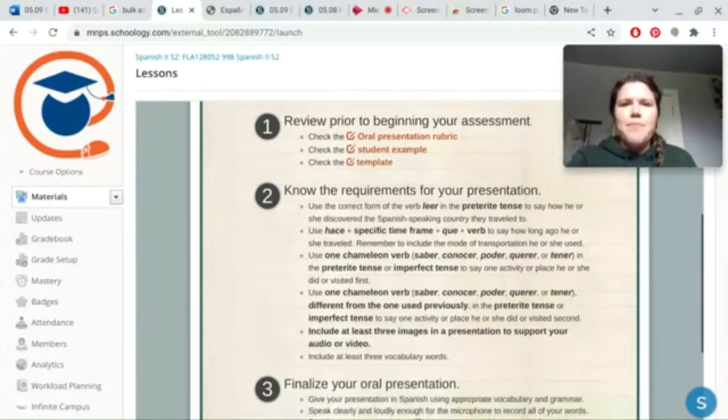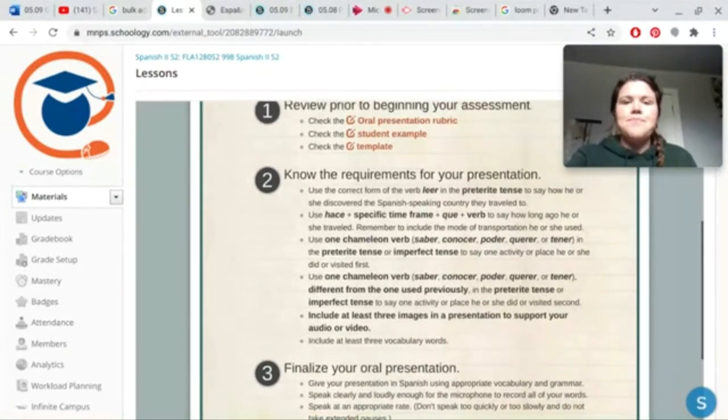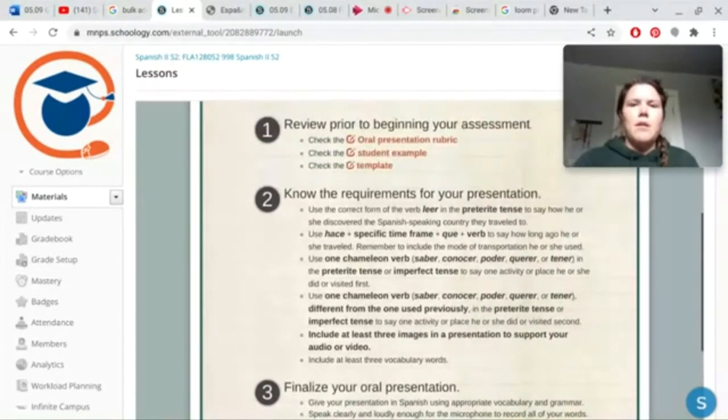Okay, so after you look at the requirements and look at the student example, all that's right here. But I'm going to show you how to do that. I kind of put all that together in the guide that I create, and the guide will be in your materials section, so you can find it easily. It'll be labeled 05.09, guide to help you with evaluación oral. Okay, so when you get to that document, I'll show you what that looks like.